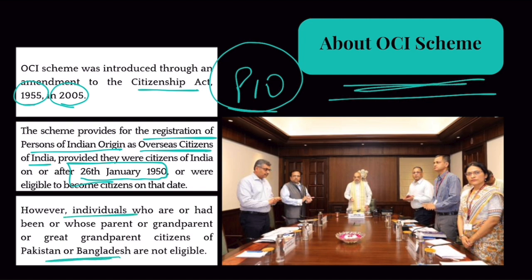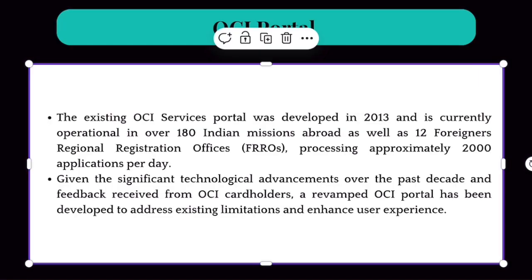Okay, because the thing is that, well, there are people who were part of India. Okay, for example, there are people whose grandparents were part of undivided India under British rule. But when Pakistan got made, they got a Pakistan passport. So they can't say we are of Indian origin because once we were citizens of United India. Okay, so Pakistanis and Bangladeshis are, well, blocked from this registration. Clear? Now, there is some information about this portal.